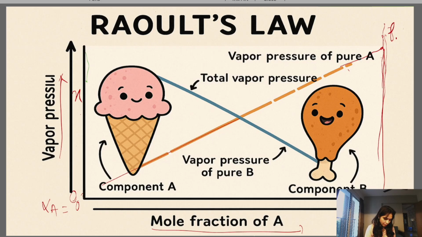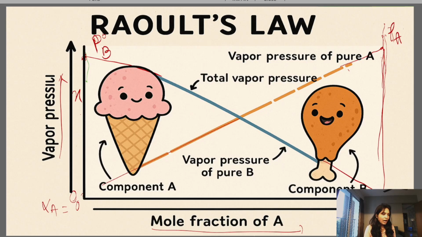So this is the vapor pressure of component A. Then the second line, when all B molecules react, is the vapor pressure of pure B.